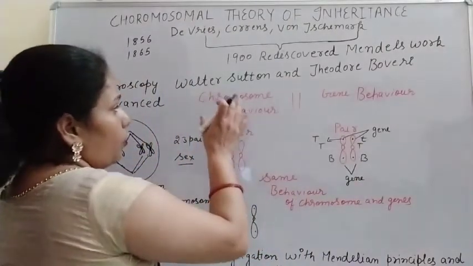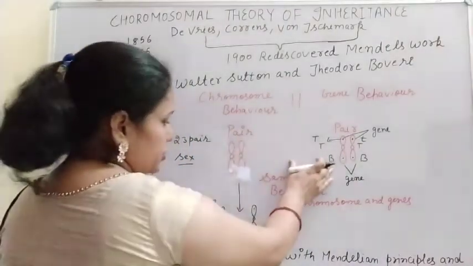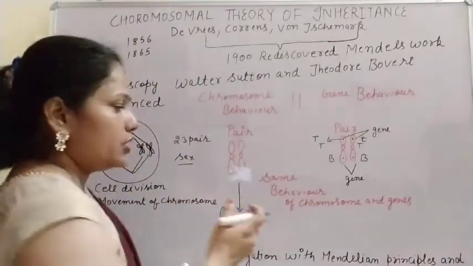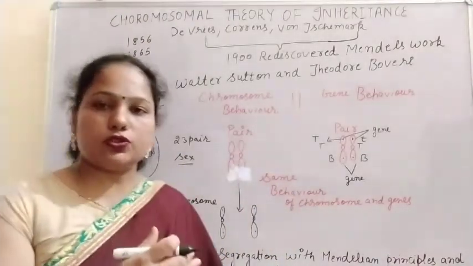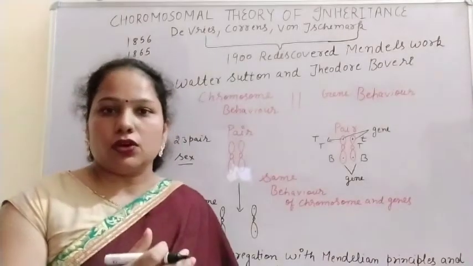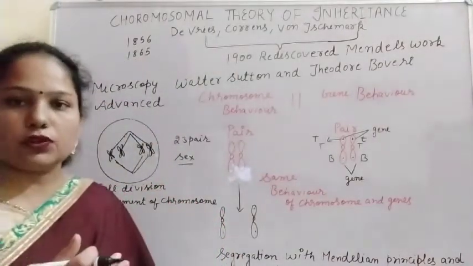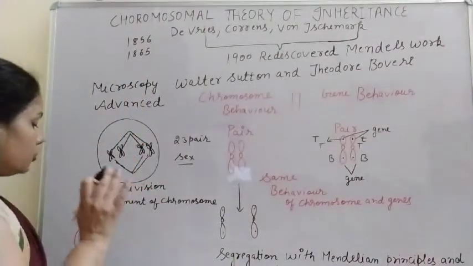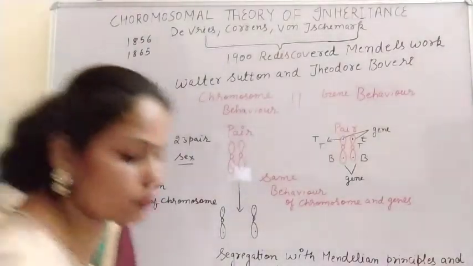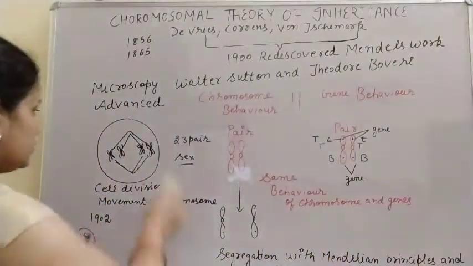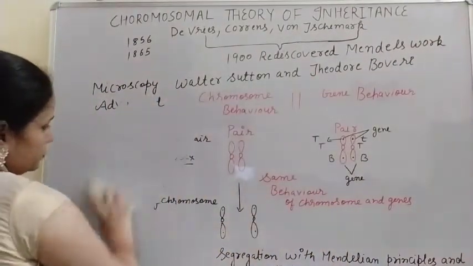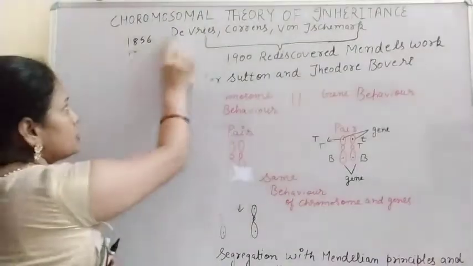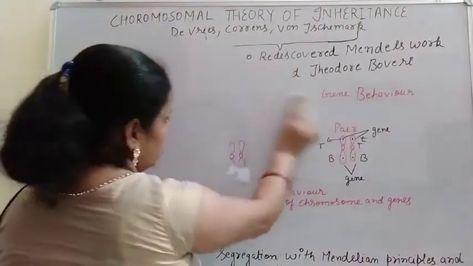So both the chromosomes and the genes behave the same during cell division, when they are together and when they segregate during the cell division. There are two types of cell division, mitosis and meiosis. Mitosis is known as the equational division, and meiosis is the reductional division.